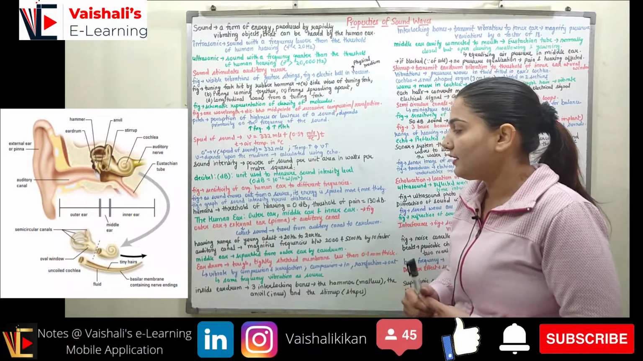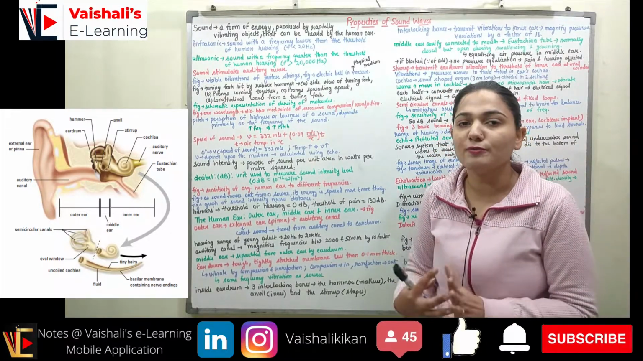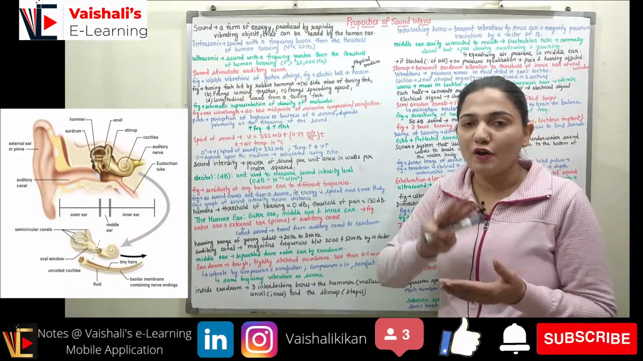So the human ear, now we are going to talk in detail about the human ear. The human ear is composed of 3 parts.